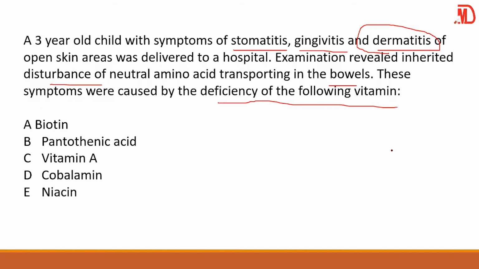We made mention of dermatitis like, let me say 2 million times, where we have vitamin PP, Pellagra. And we said Pellagra or vitamin PP is the same as niacin or vitamin B3. So here we are thinking of vitamin B3 or niacin or nicotinic acid or nicotinamide or Pellagra or PP. You see all these things, you already know them. So here your answer is E.